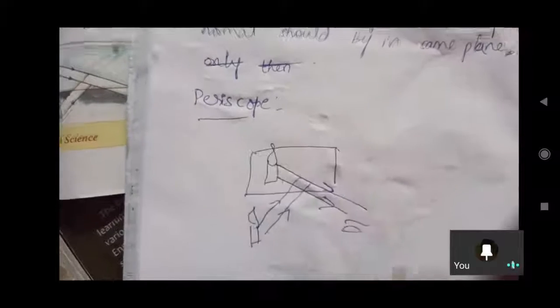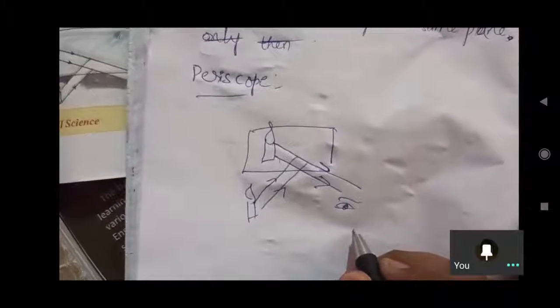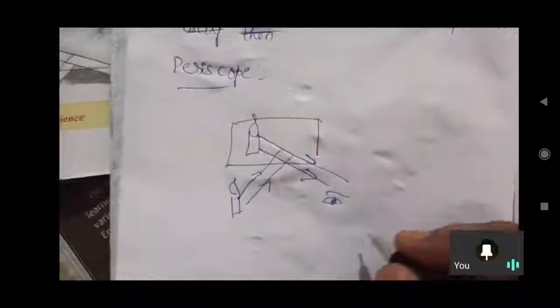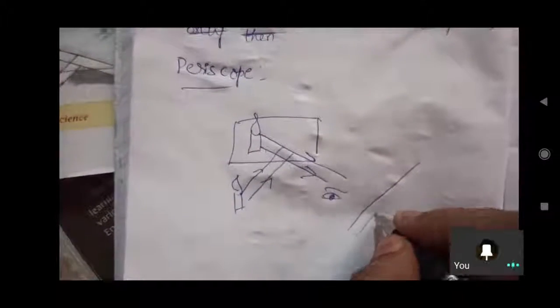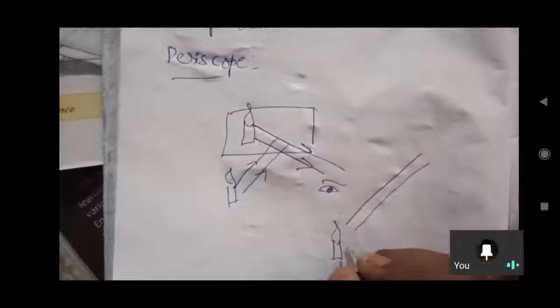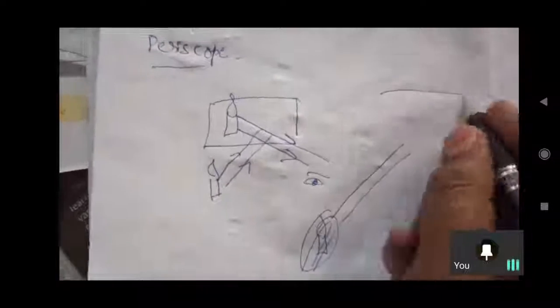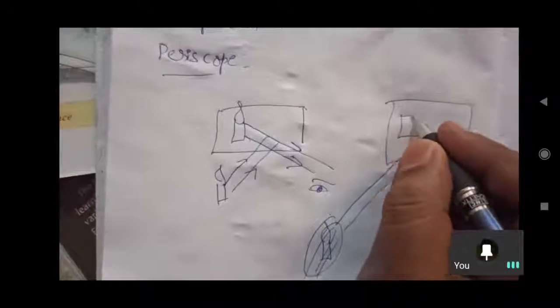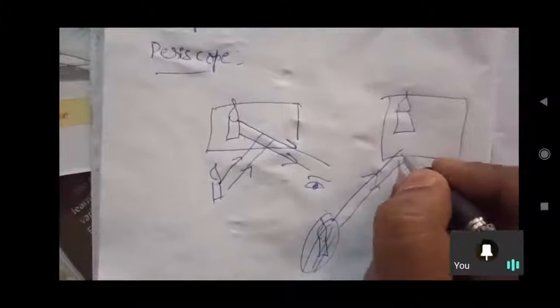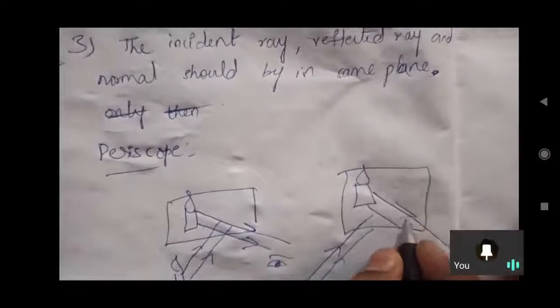In that manner we observe the image inside the mirror. Sometimes we cannot see the object part or the candle we are placing, but inside the mirror we can see the candle. How is it possible? Those rays are incident on the mirror and reflect back to your eyes.